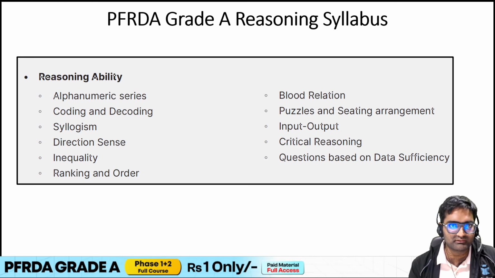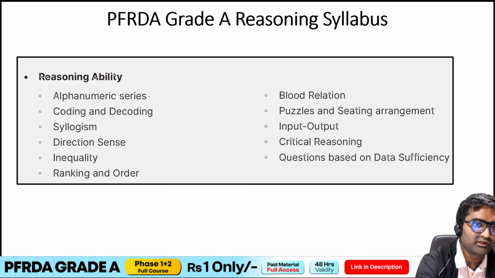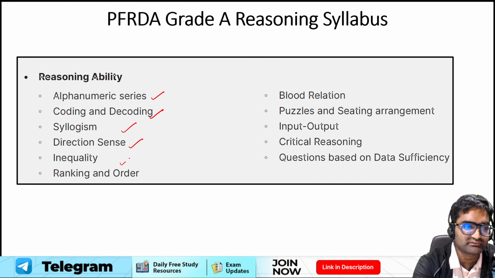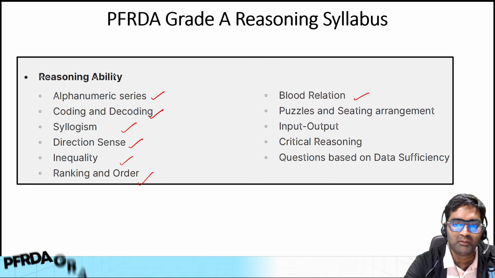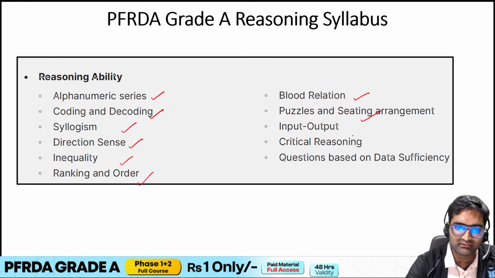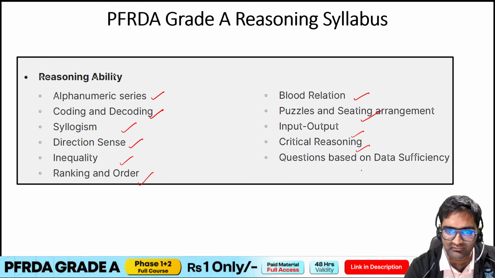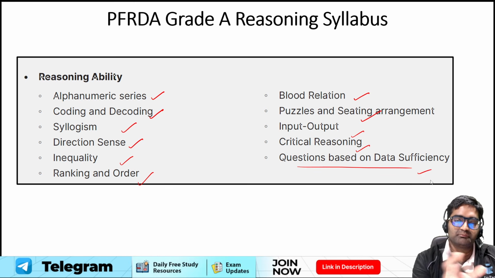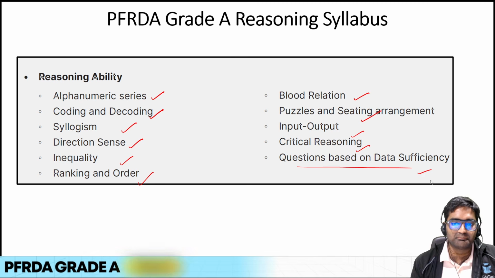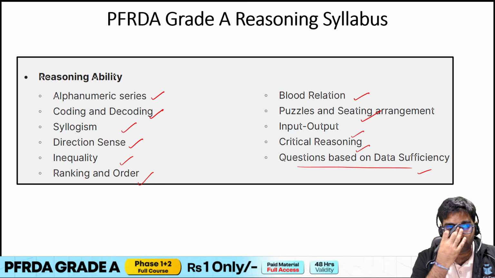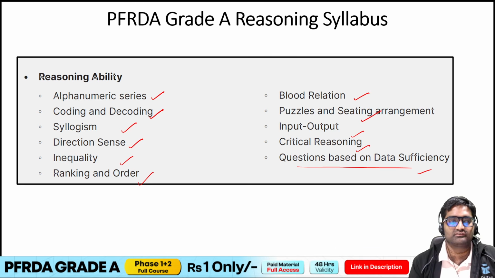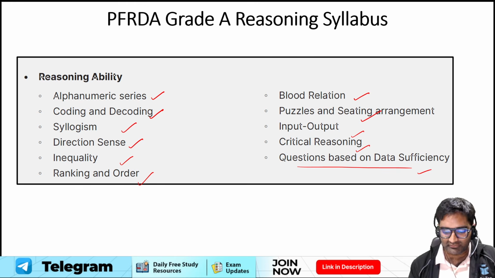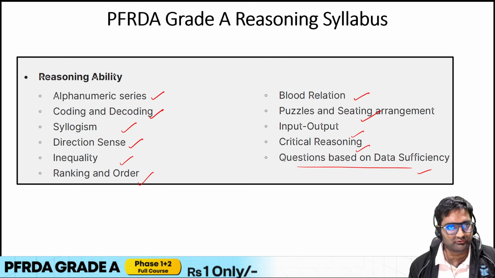Now moving to reasoning, the syllabus of reasoning ability. Alphanumeric series, coding-decoding, syllogism. Then we have direction sense, inequality, ranking and order, blood relation, puzzles and seating arrangement, input-output, critical reasoning, and then questions based on data sufficiency. These are the basic topics, and puzzles are also asked. Data sufficiency and insufficiency related questions are also asked in reasoning. That is the entire range and breadth of topics.